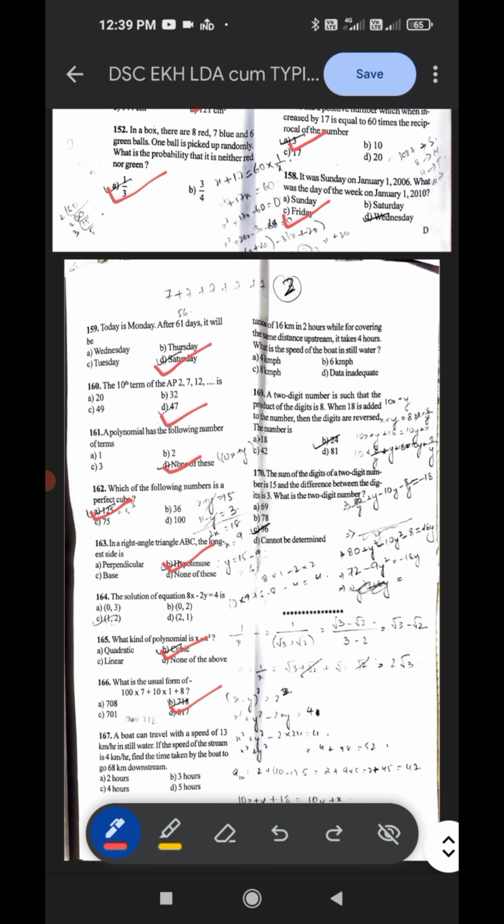Then 167, a boat can travel with a speed of 13 km per hour in still water. If the speed of the stream is 4 km per hour, find the time taken by the boat to go 68 km downstream. The correct answer is C, 4 hours. 168, the correct answer is 6 km per hour. 169, the correct answer is 24. And 170, the correct answer is 96.